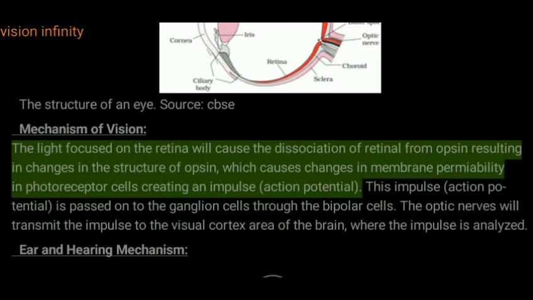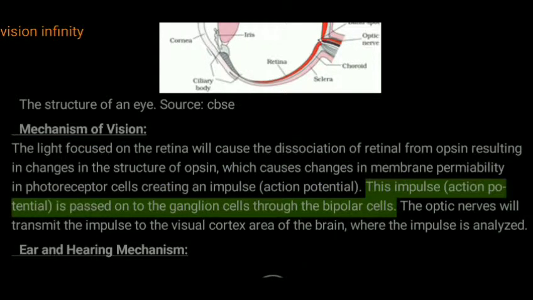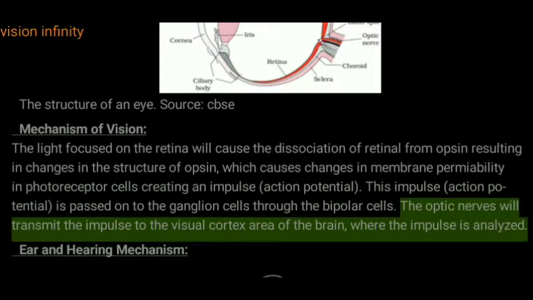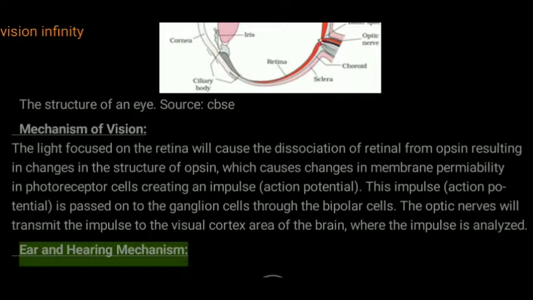Mechanism of vision. The light focused on the retina will cause the dissociation of retinal from opsin, resulting in changes in the structure of opsin, which causes changes in membrane permeability in photoreceptor cells, creating an impulse action potential. This impulse action potential is passed on to the ganglion cells through the bipolar cells. The optic nerves will transmit the impulse to the visual cortex area of the brain, where the impulse is analyzed. And hearing mechanism.